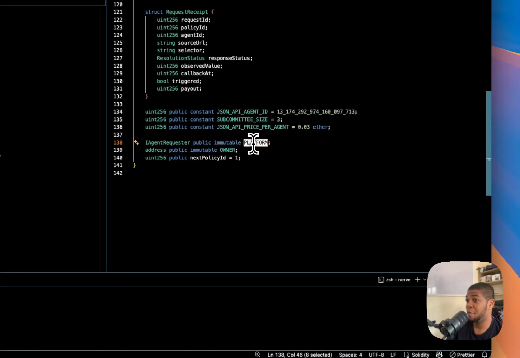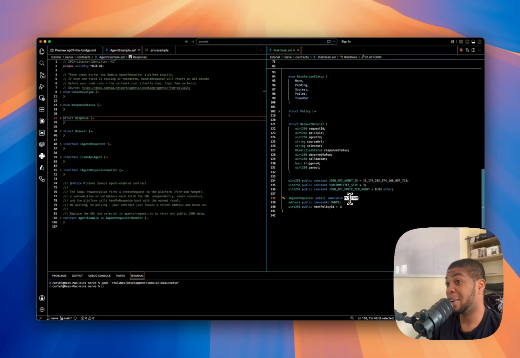Platform and owner are immutable, right? We want to set them once in the constructor and never again. Platform is the agent requester we send requests to. Owner is whoever deployed the desk, the only address allowed to write policies, right?